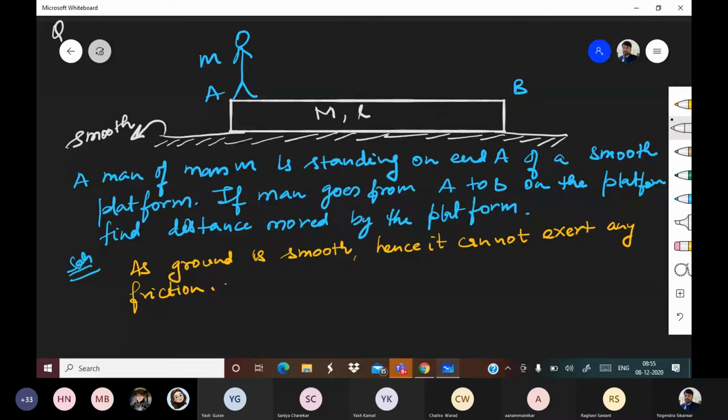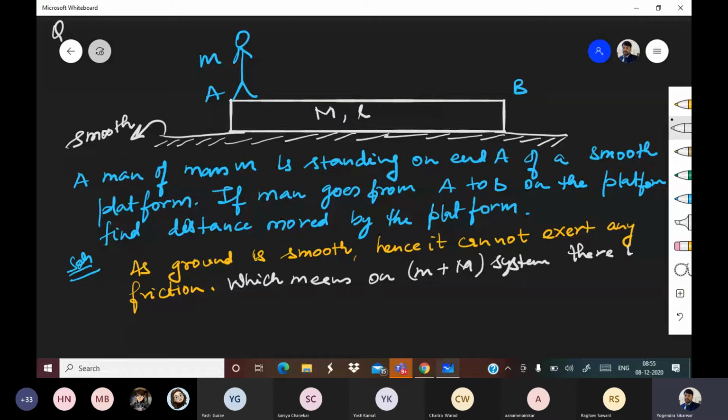Which means on the small m plus capital M system, there is no external force acting in the horizontal direction.